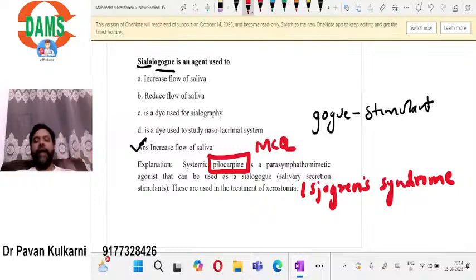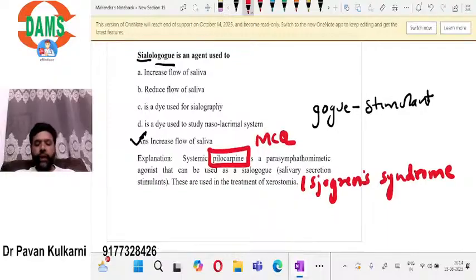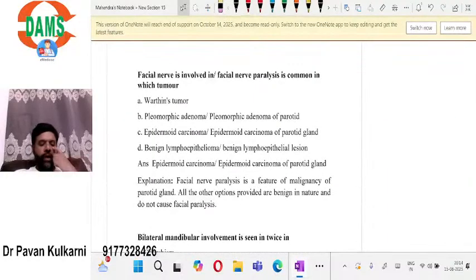So remember, pilocarpine is a parasympathomimetic agonist, which is used as a sialogogue, that is a salivary secretion stimulant. They are typically used in the treatment of xerostomia. Okay, so this is what you have to remember about the drug pilocarpine. Now let us move on to the next question.